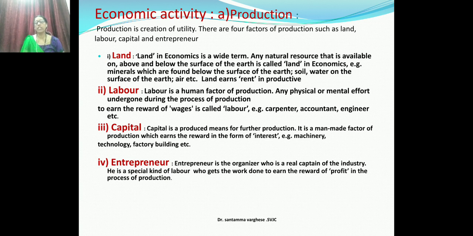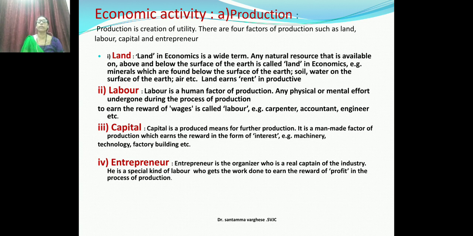Now land, what is land? Land in economics is a wide term. Any natural resources that are available on, above, and below the surface of the earth are called land. So the definition of land in economics is any natural resource available on the earth, above the earth, or below the earth.